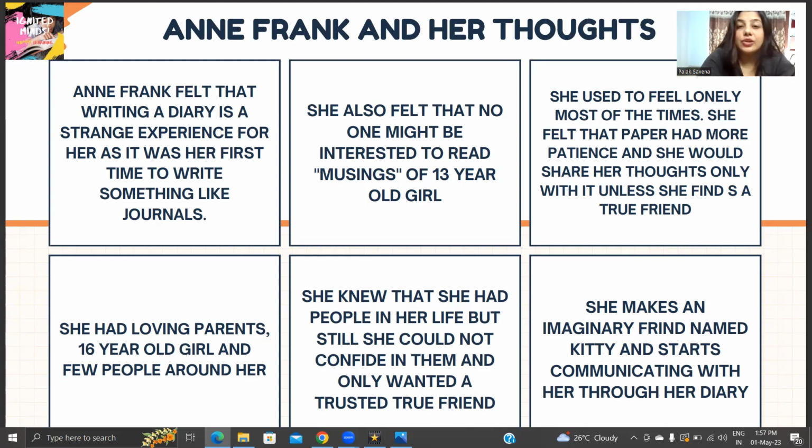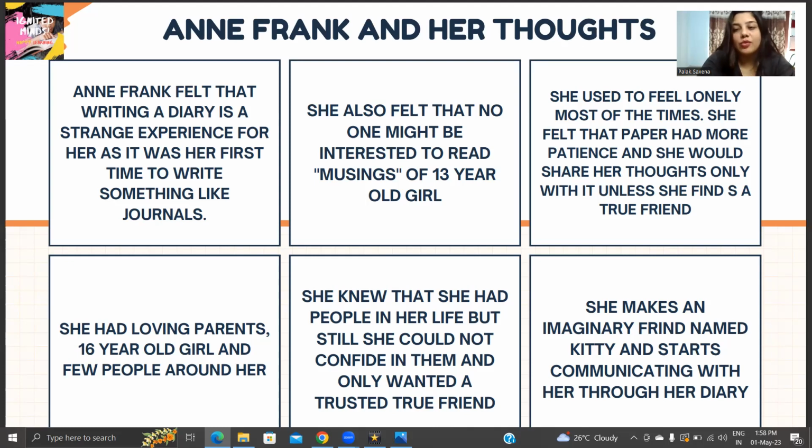She also felt that no one might be interested in reading her musings. Musings, I told you, are the reflections of a 13-year-old girl. She also felt at the same time that even if she writes a diary or a journal, who is going to read it? Because she was just 13 years old, she had this dilemma. Even if I write a diary, I doubt anybody would ever read it. So what is the point of writing it? She was a little confused about starting to write a diary.